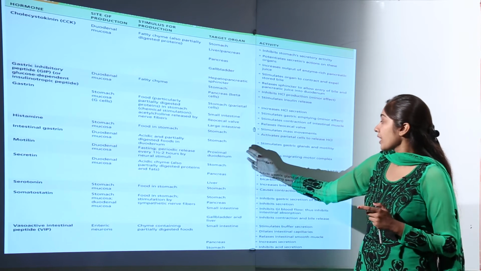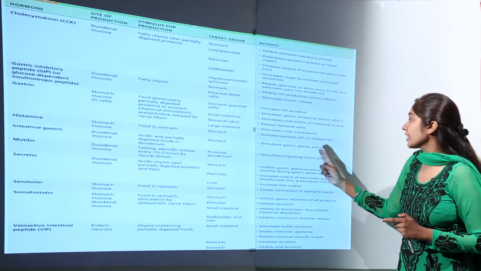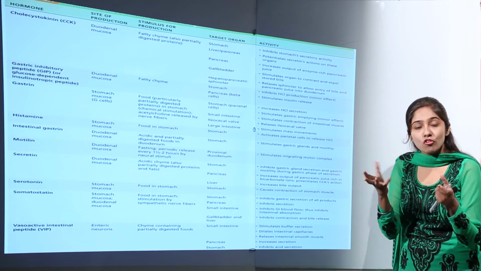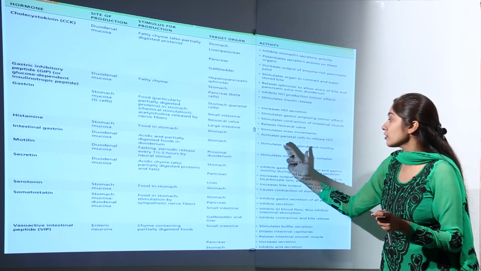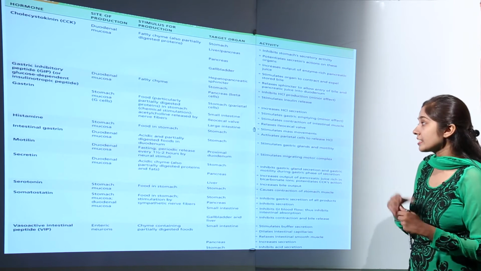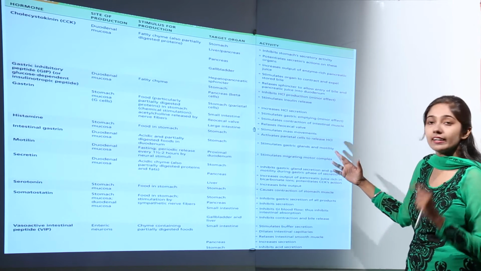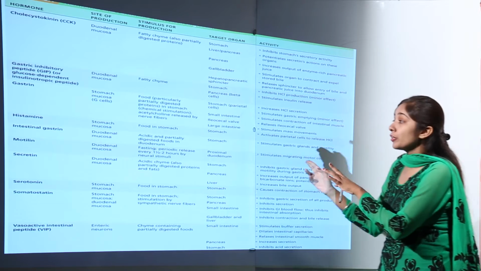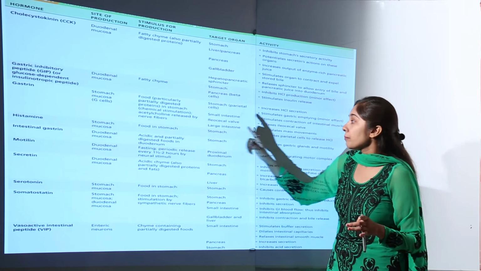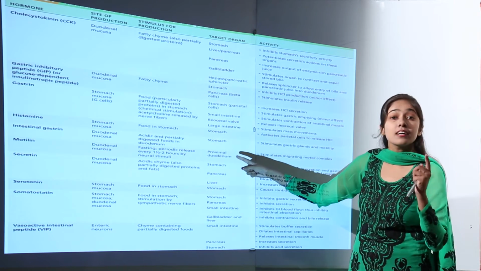It is the stomach, and it stimulates gastric glands and motility, the movement and the secretion from the gastric glands. Intestinal gastrin is produced in the duodenal mucosa, but the target organ is the stomach.